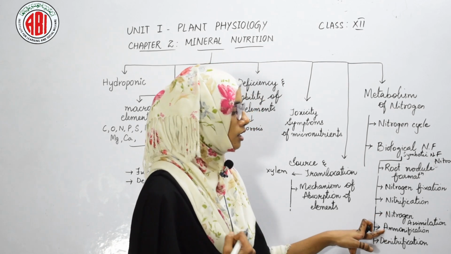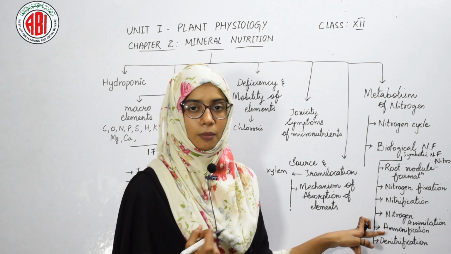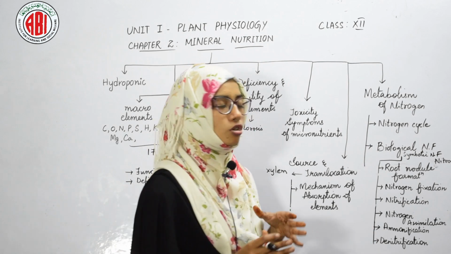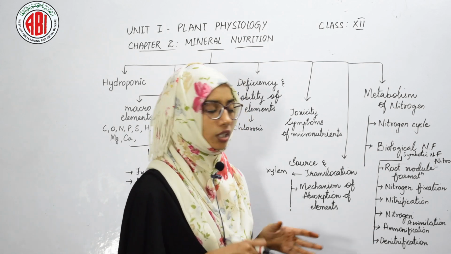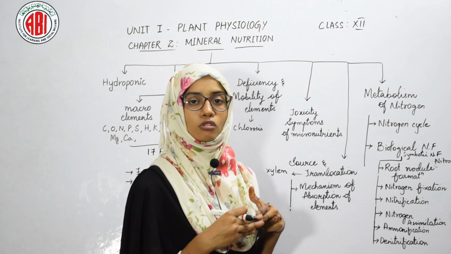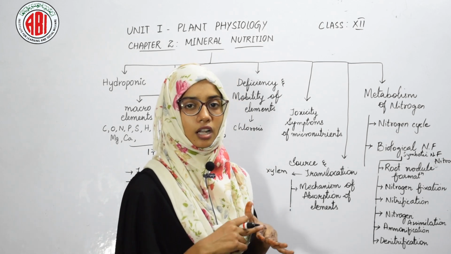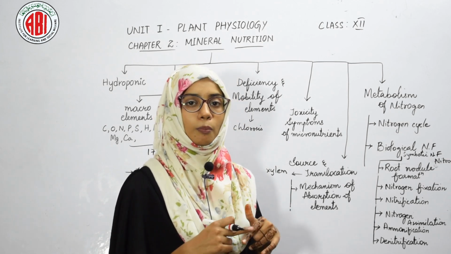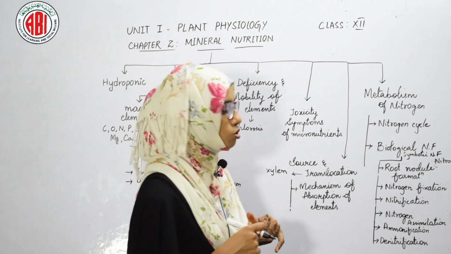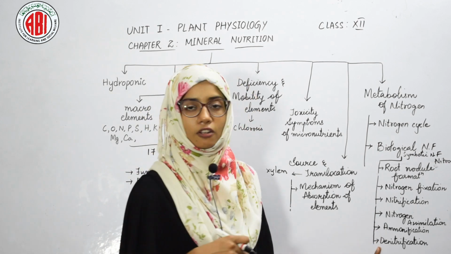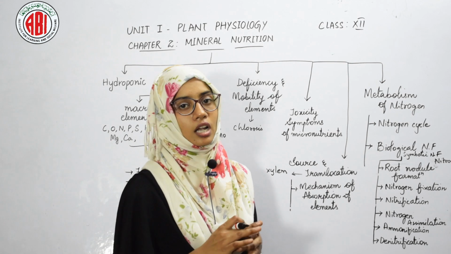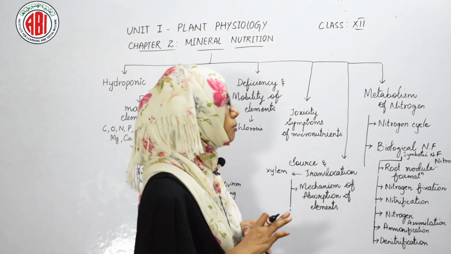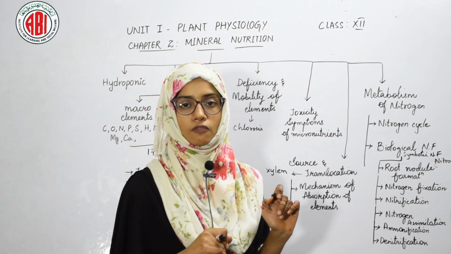Ammonification is the next step, which shows the conversion of organic matter into ammonia, and the usable forms of nitrogen like ammonia, nitrate and nitrite are converted back to molecular nitrogen by specialized denitrifying bacteria, and this step is called denitrification. So this is about symbiotic nitrogen fixation.